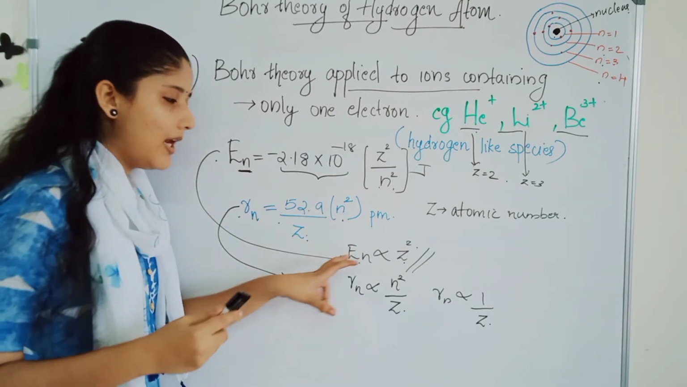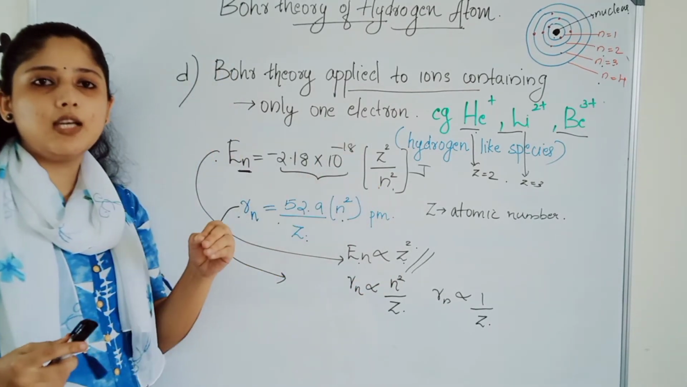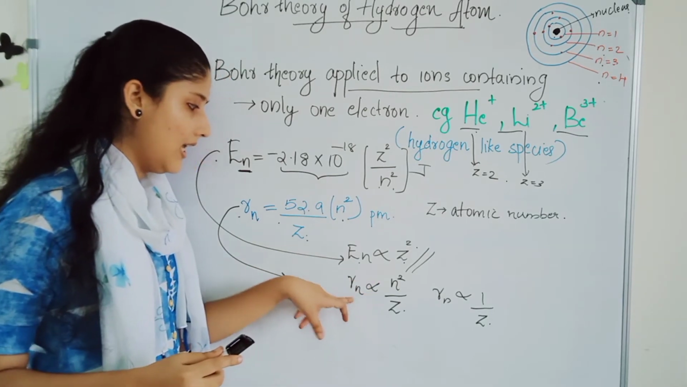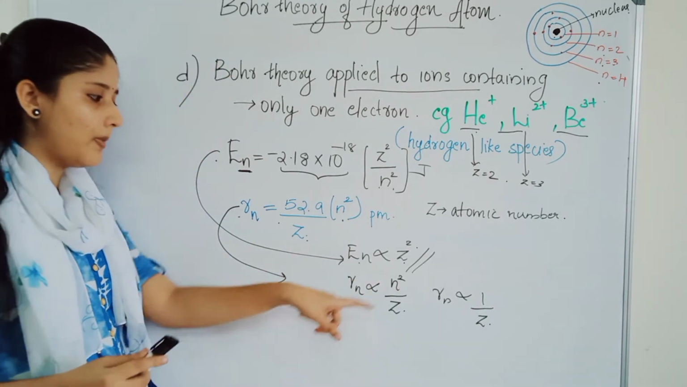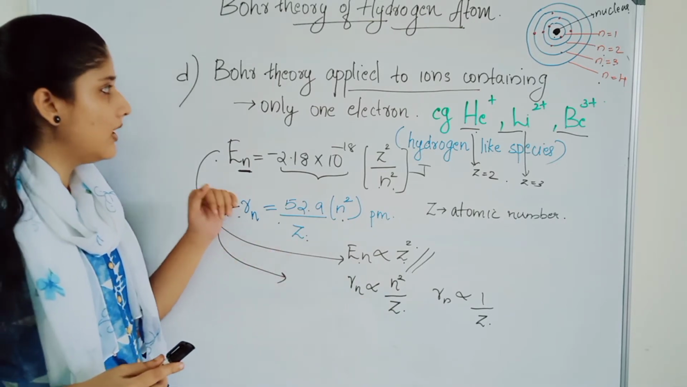So energy will be directly proportional to atomic number. As the atomic number increases, energy increases, but the radius decreases. That is, radius is inversely proportional to the atomic number. These two inferences can be made from this postulate.